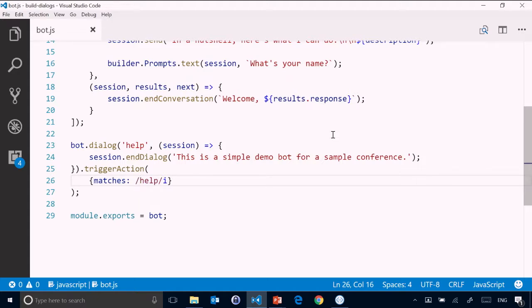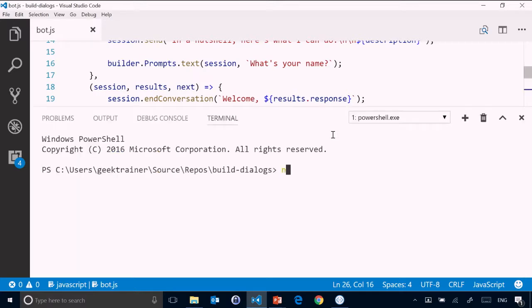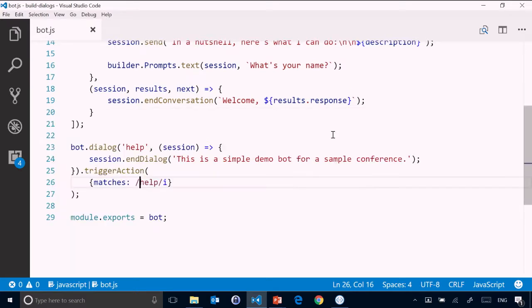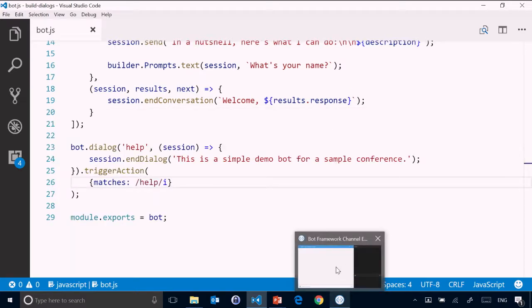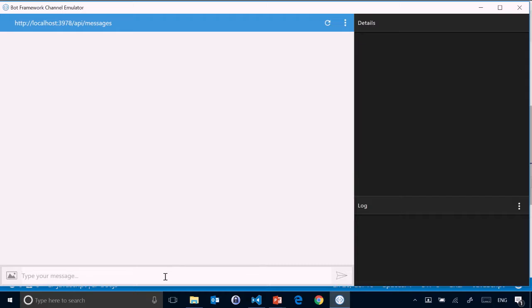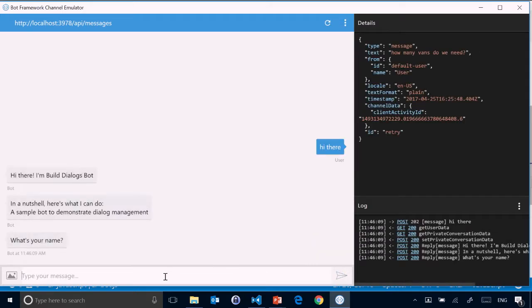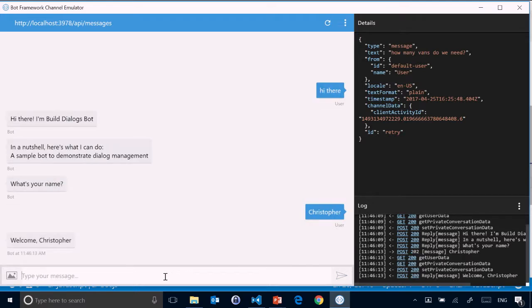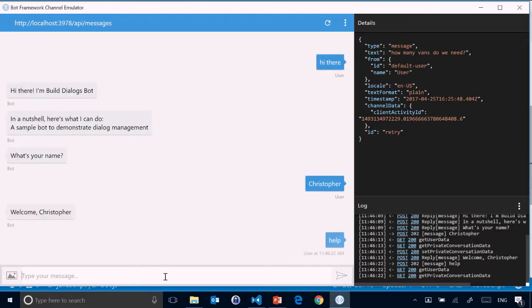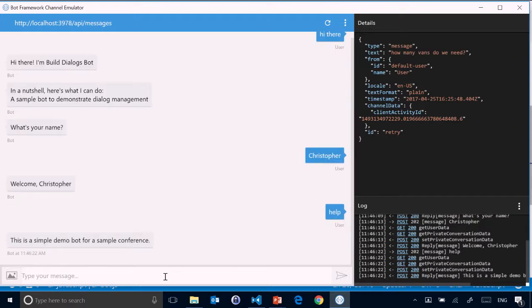So now, if I go in and I run my bot, so let's just use nodemon here. Cool. And then I start interacting with my bot. And let's say I say, hi there. And it will ask me for my name, and I say Christopher, and it comes back and says, welcome, Christopher. So you'll notice that was our default dialog, our root dialog. And if I go in and I say help, you'll notice that it will come back and it will say, this is a simple demo bot for a sample conference.